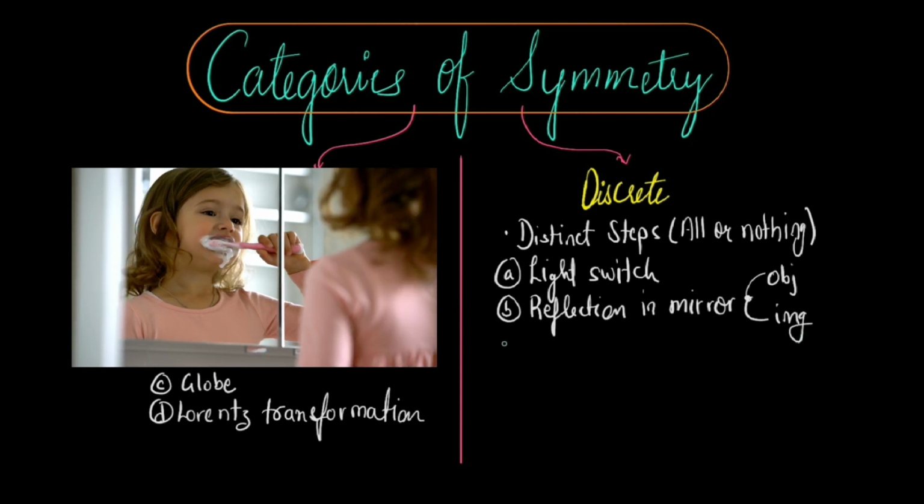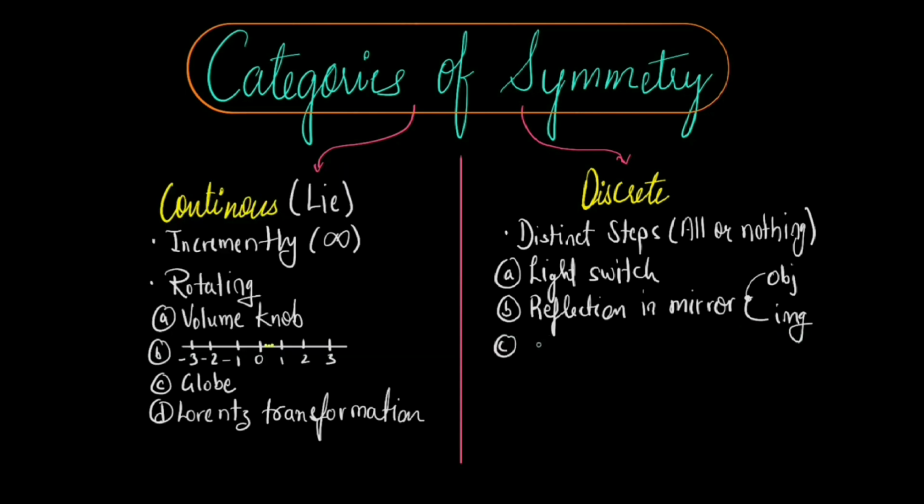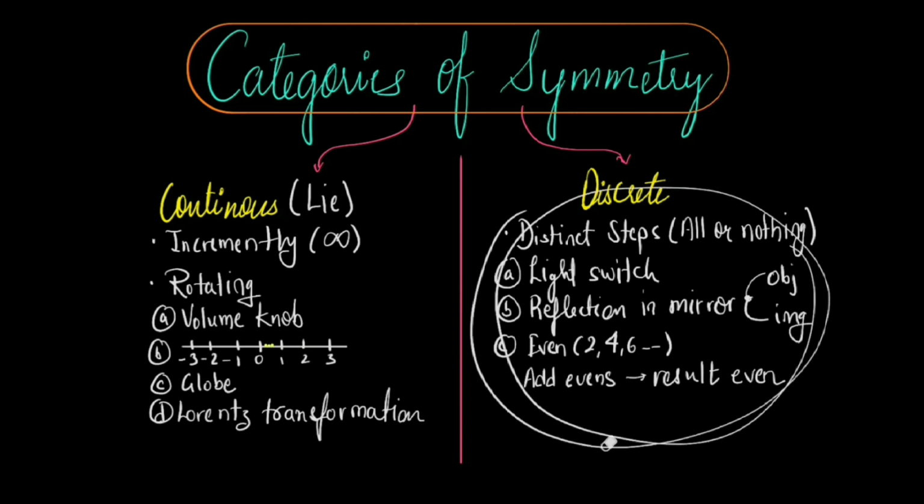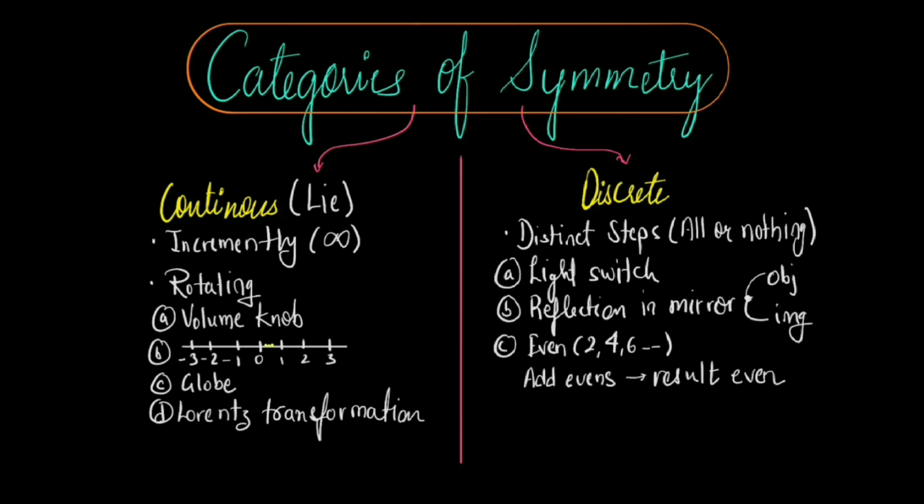Then next is even integers under addition. So imagine you have only even numbers. If you are only talking about even numbers, 2, 4, 6, 8, etc. If you add any two even numbers, you always get another even number. For example, 2 plus 4 is 6, 4 plus 8 is 12, and so on. So you can't get an odd number by adding even numbers. You jump from one even number to the next. So these are all discrete symmetry examples.